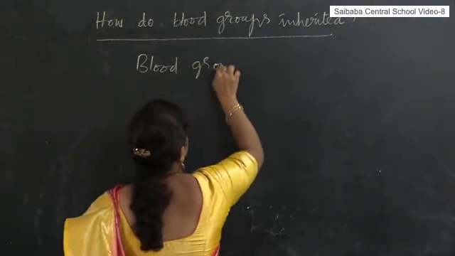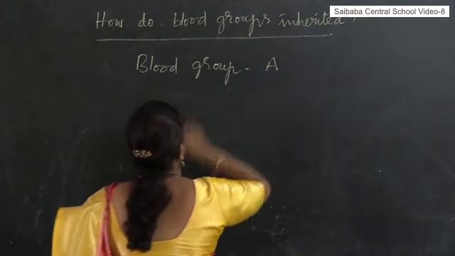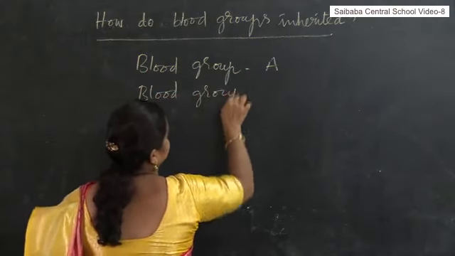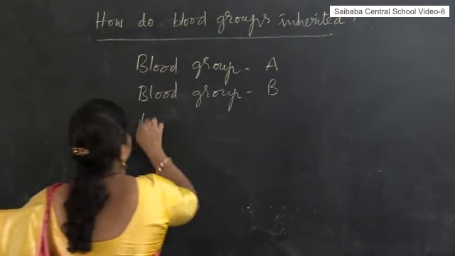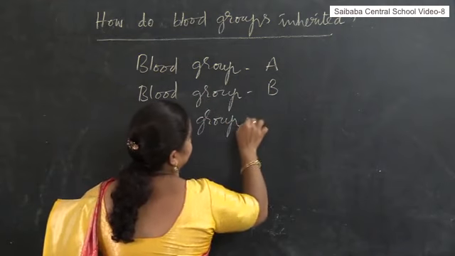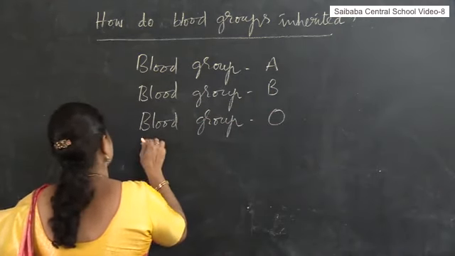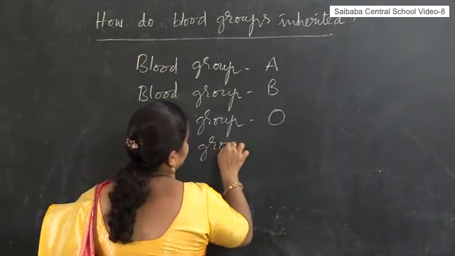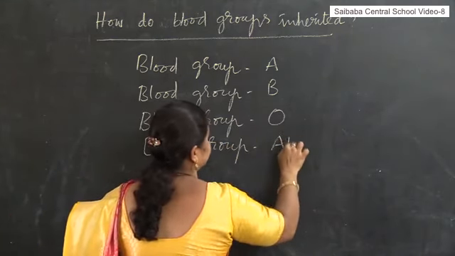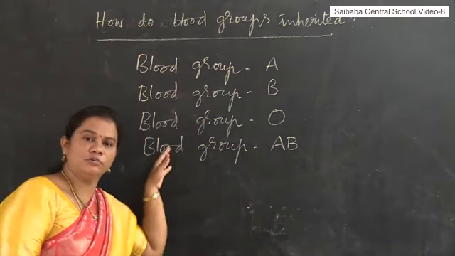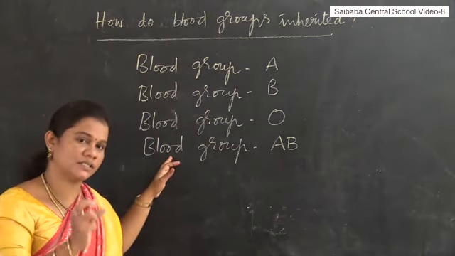Blood group A, blood group B, blood group O, and the last but not least, blood group AB. So these are the 4 different types of blood groups that normally human beings possess.